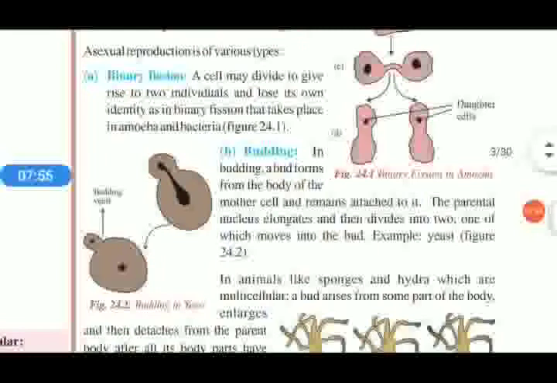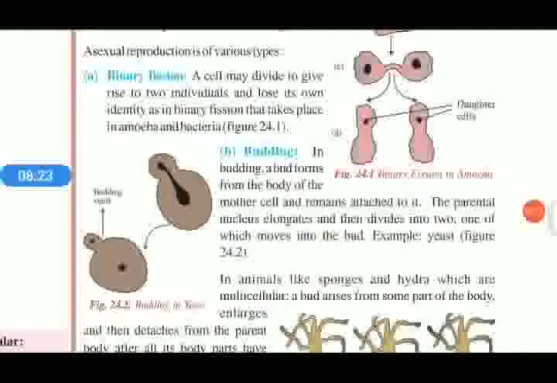Another one is budding. You may have heard about buds of flowers. A bud is formed and it grows and becomes a flower. Just like this, a small bud is formed in some microorganisms and some plants, and it grows, detaches from the parent and becomes a new individual.